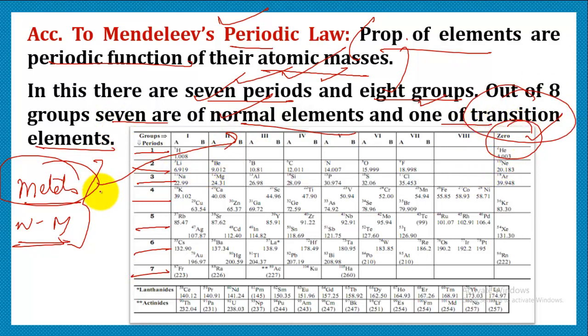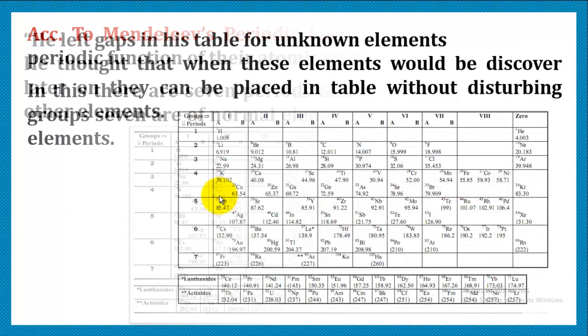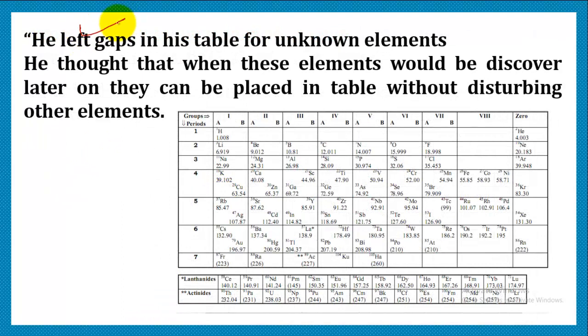Transition elements are the elements which possess properties similar to metals as well as non-metals. Right. So this was the Mendeleev periodic table. His major achievement was that he was so confident in his discovery that he left gaps in his table.